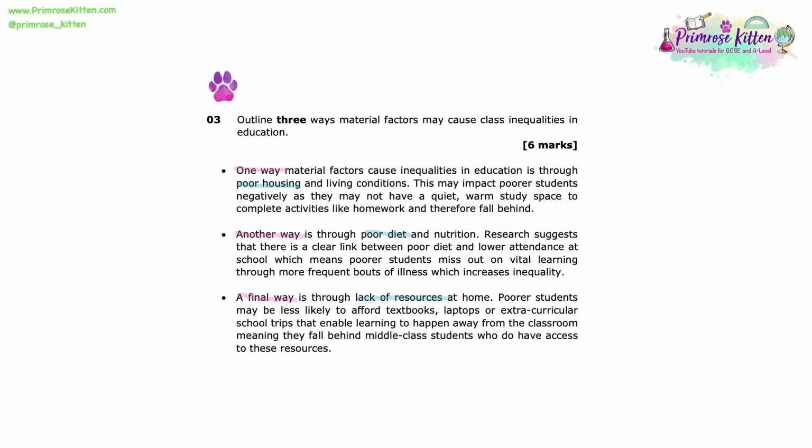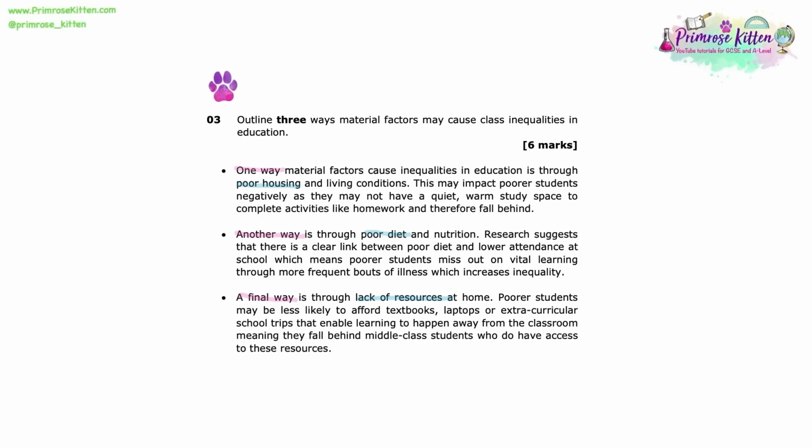And in each of our 3 bullet points, we've then got a sentence of sociological description, which clearly links this material factor to causing class inequality, i.e. to widening that educational gap between working class students and middle class students when it comes to examination data.